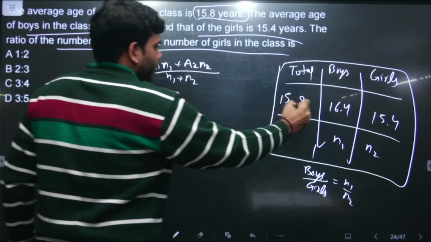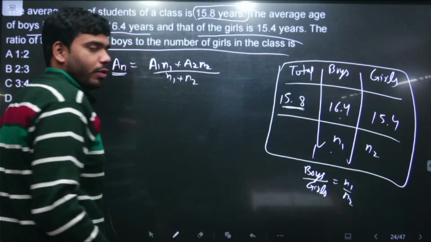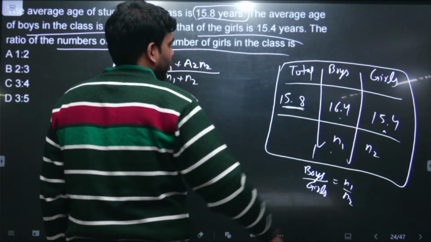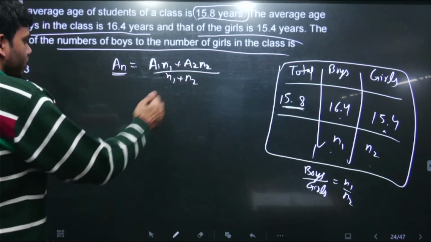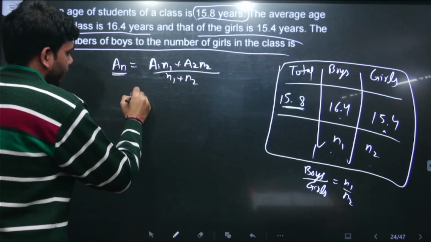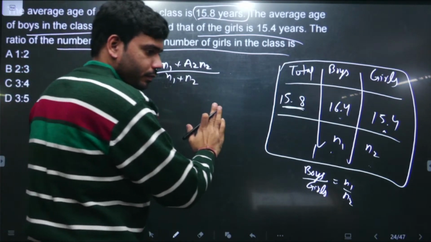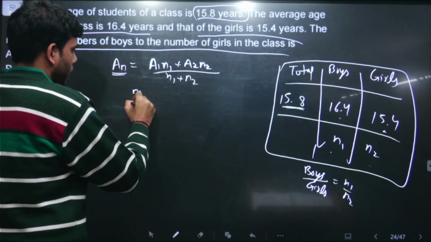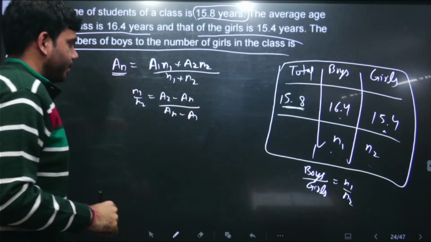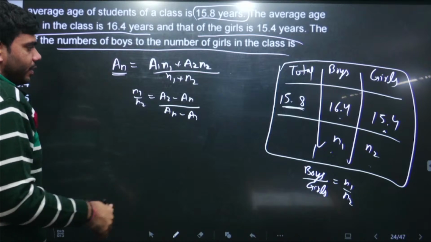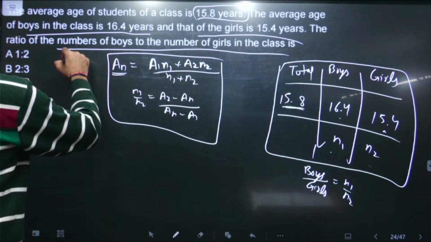And यहाँ पे ये जो है ना 15.8, this is the weighted mean, and this is the first commodity, average age of boys, this is the proportion of boys that are present in the class, A2, this is the second commodity, average age of girls, and N2 is proportion of girls that are present in the class. अब इसको, if we can reshuffle this thing, another established formula that we know is, just reshuffling this thing, we'll get this, right? This is also an established formula. You have to remember both these formulas. But very easy formulas हैं ये, weighted mean के formula है ये.